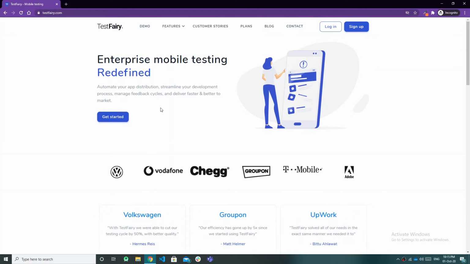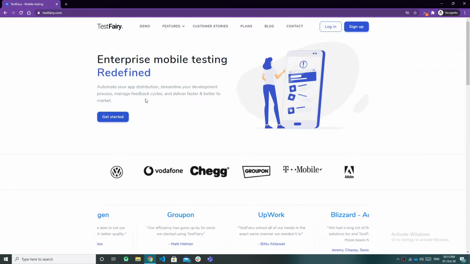TestFairy provides the integration of your Android or iOS app for distribution to your teams, like testers or stakeholders, easily.